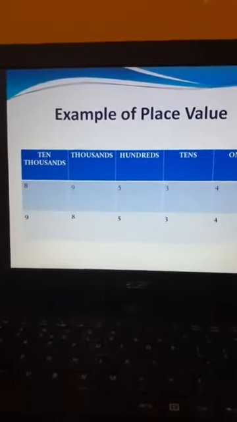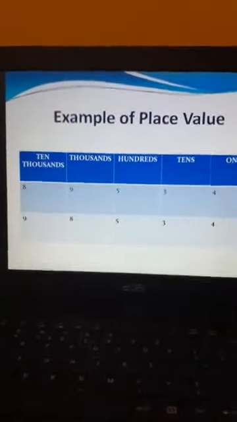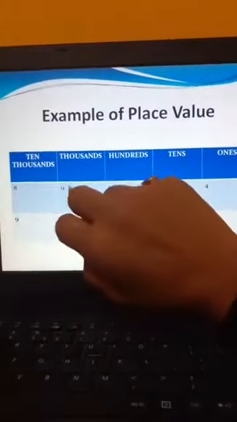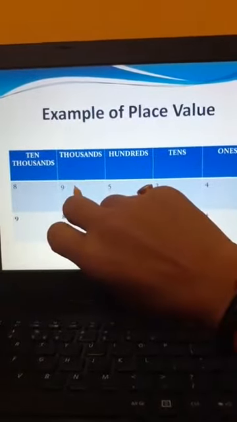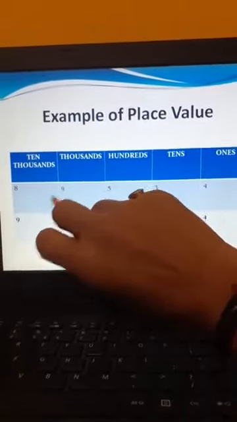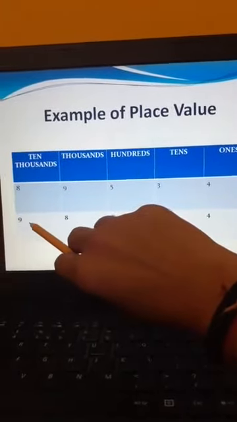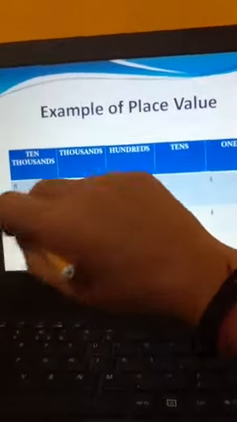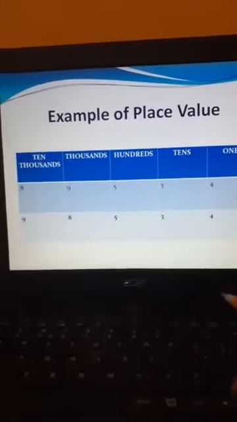Because seeing the similar digit is not important, but the digit which is placed at different place values. We can see 9 is placed here at 1000 place value, and here I have placed 9 at 10,000 place value. So digits are placed at different place values, so the number is not exactly the same as the previous number.